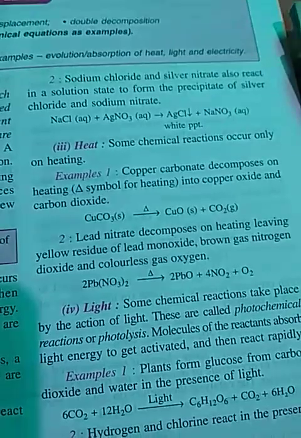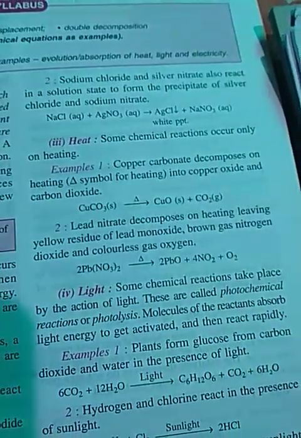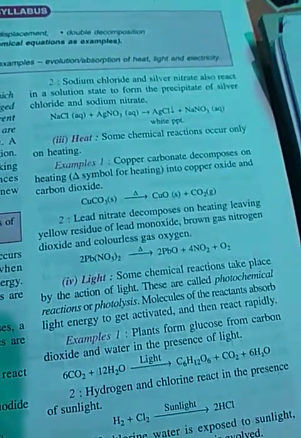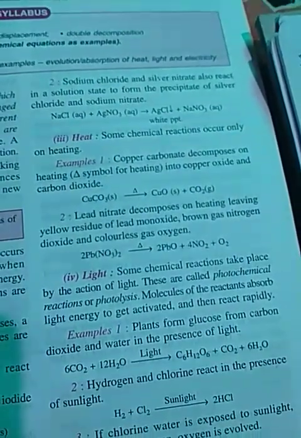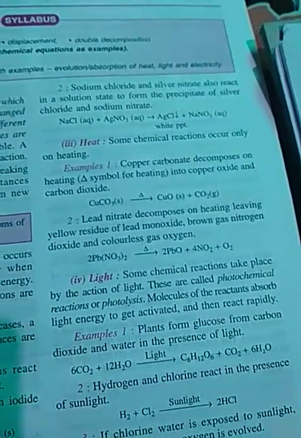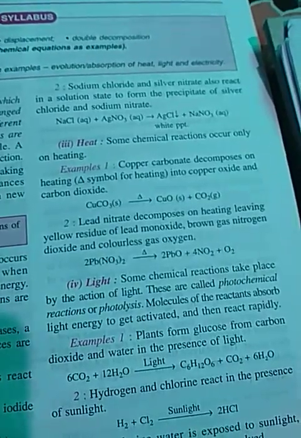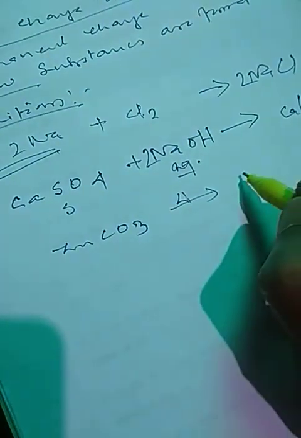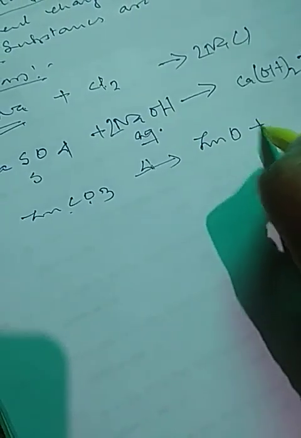Then the third condition: some chemical reactions, not all, take place only when heated. If you do not heat it, it will not decompose. So zinc carbonate, when heated, will decompose to form zinc oxide and carbon dioxide.